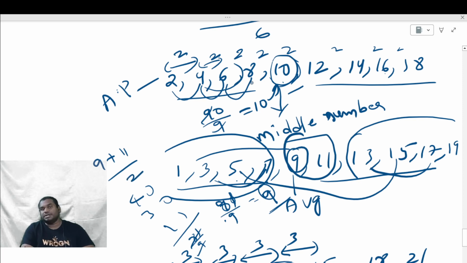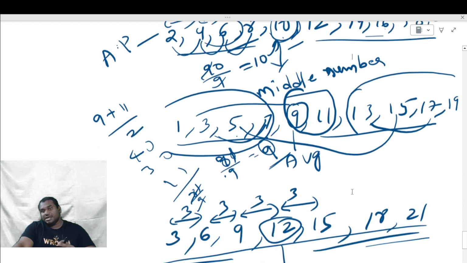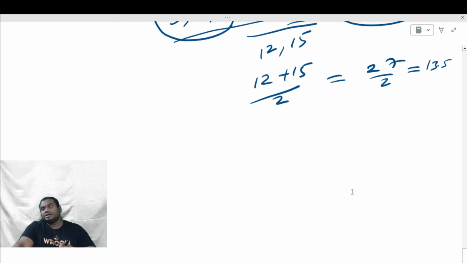And here also, if there is 20, then leave 4 on each side, and 10 plus 12 by 2 is the average. So if the number of numbers is odd, the middle number is the average. If the number of numbers is even, then the average of the 2 middle numbers will become the average.